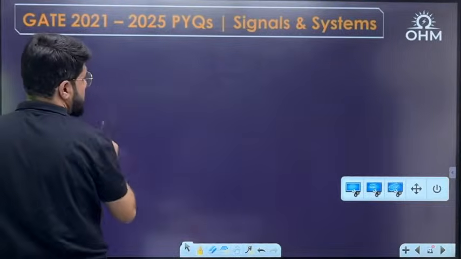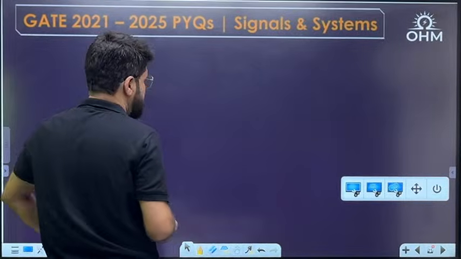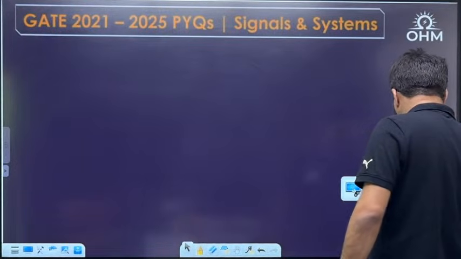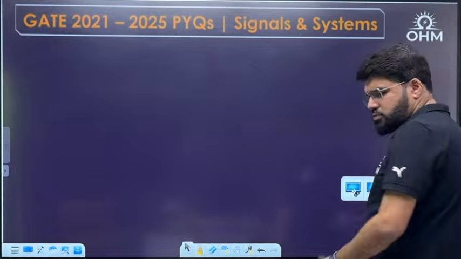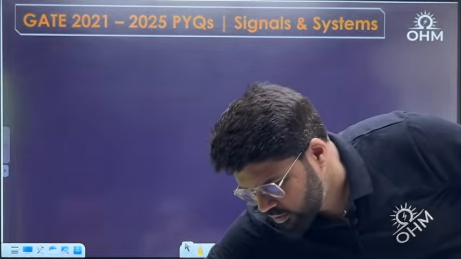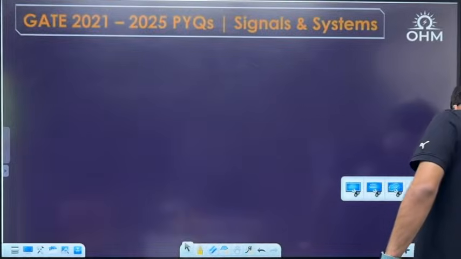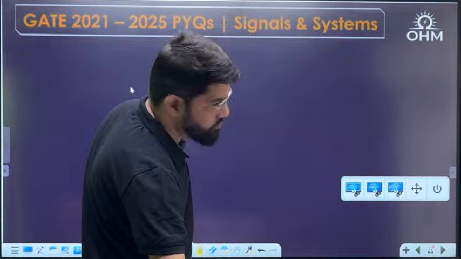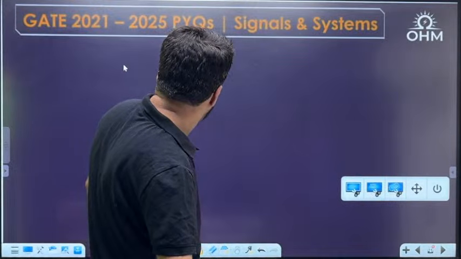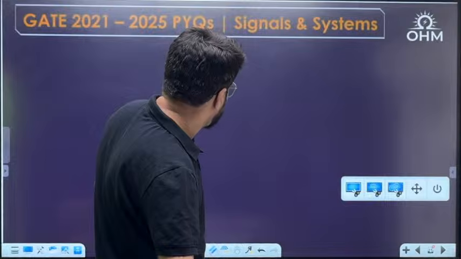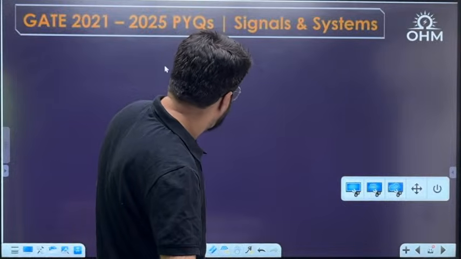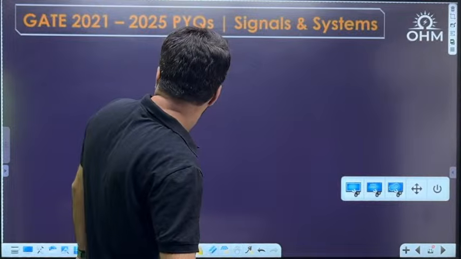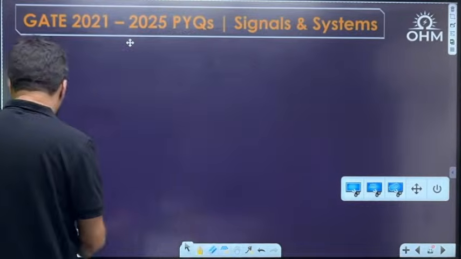I'll adjust it somehow. I thought it will be pasted here.